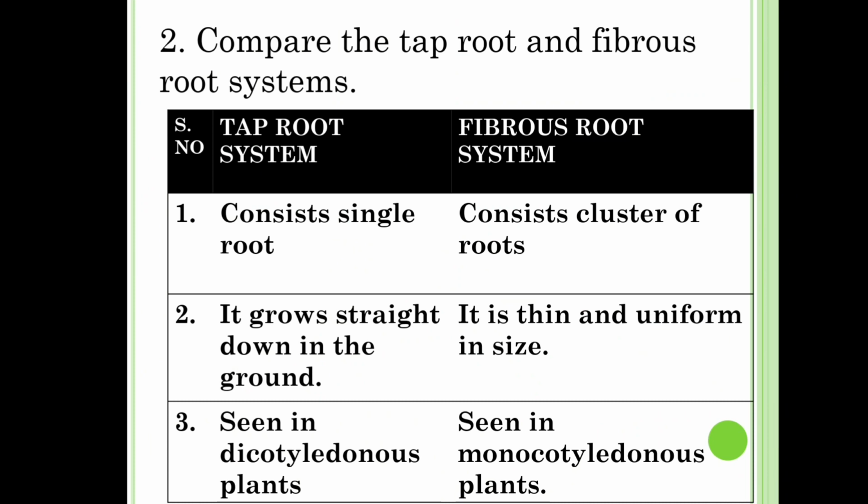Second one, compare the taproot and fibrous root systems. So we have three differences. Taproot system consists of a single root, but the fibrous root system consists of a cluster of roots. Second one, the taproot grows straight into the ground, and the fibrous root is thin and also uniform in size. The taproot system can be seen in dicotyledonous plants, and the fibrous root system can be seen in monocotyledonous plants.